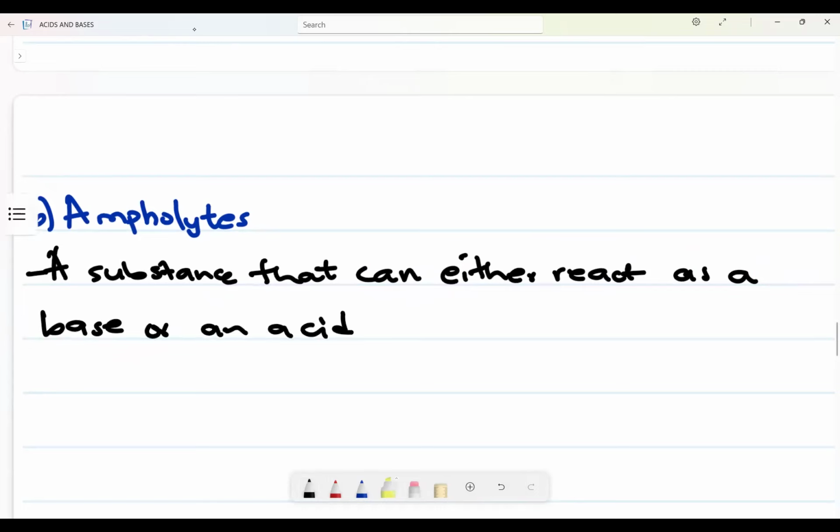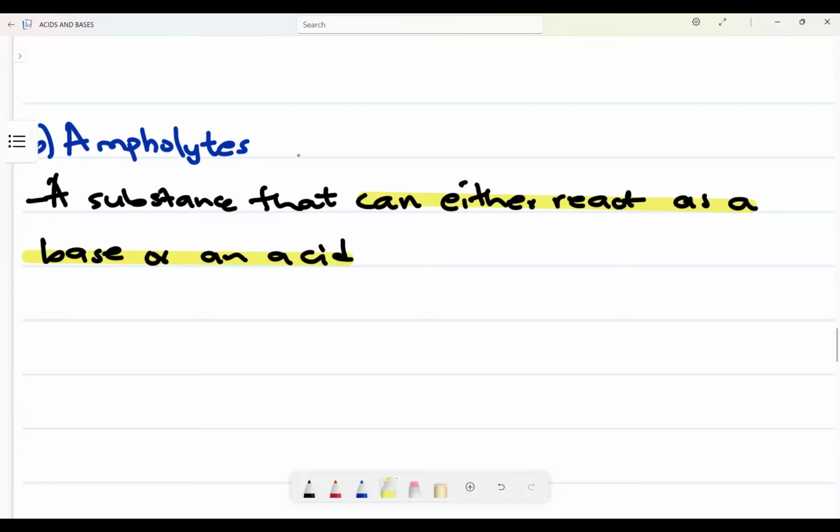Very, very important. It is a substance that can either react as a base or an acid, depending on the reactant that it reacts with. Okay, so these substances we say they are amphiprotic.